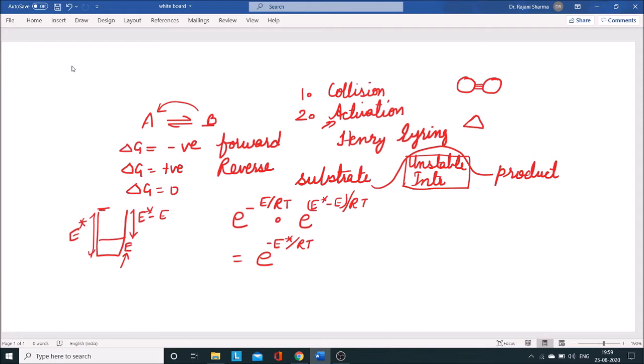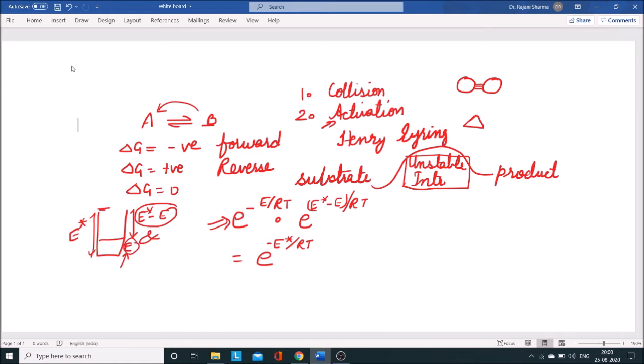Now what does it actually mean? It means that in addition to this original energy, as I am talking about the probability, it requires this energy E also. So here the AND statement applies. That's why I have multiplied the probability of having this amount of energy E, and the probability of getting up to the activation energy E star, which will be E naught, the total energy required, minus the initial energy.